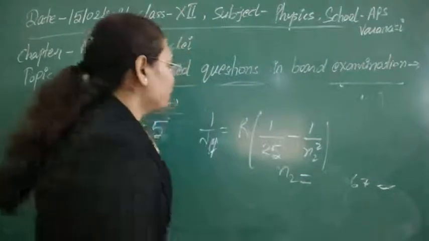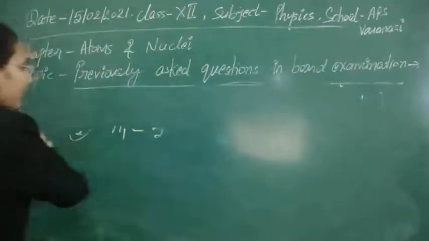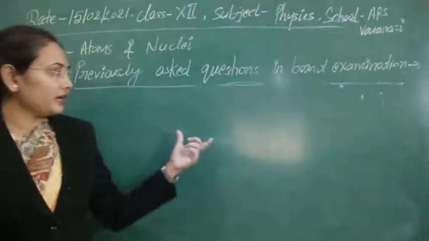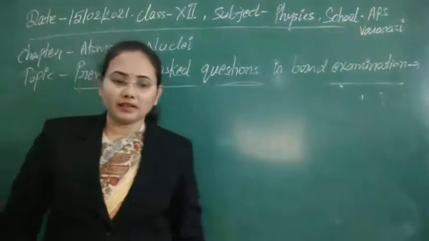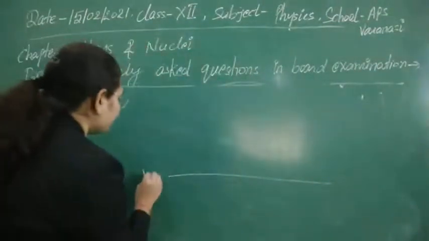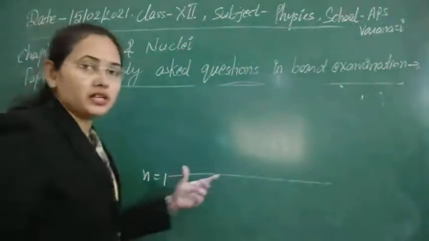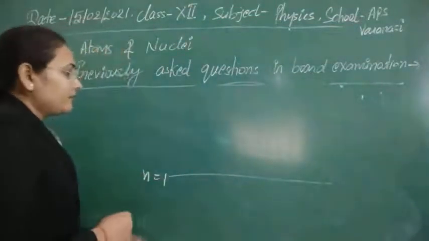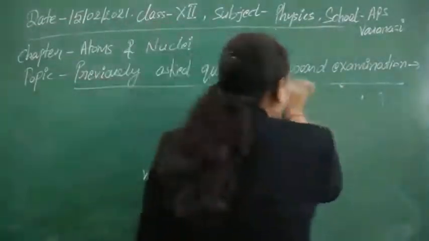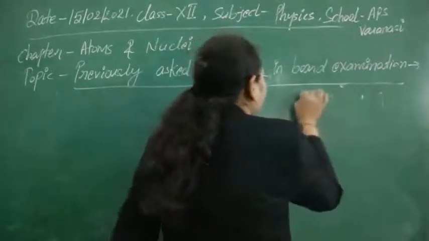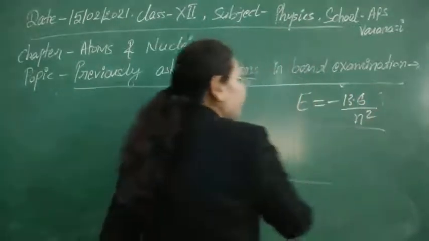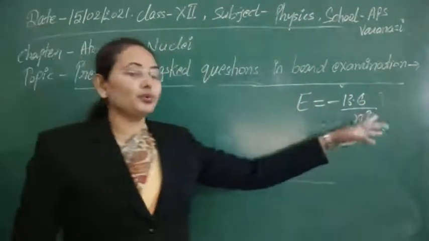And the next question is important: the energy level diagram for the hydrogen spectrum. How to make the energy level diagram of the hydrogen spectrum, that we have discussed. In this case, if we put n is equal to 1 state, that is also called ground state, normal state. And energy of the hydrogen atom is equal to minus 13.6 by n square, where for n we can put 1, 2, 3, 4 and so on.